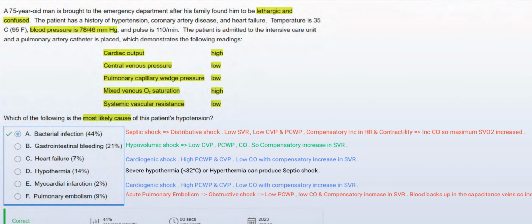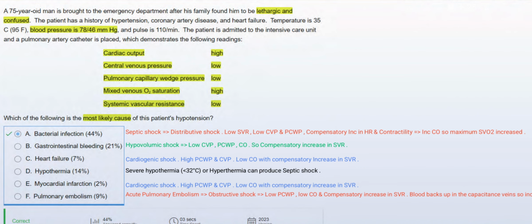What happens in distributive shock is vasodilation, so the systemic vascular resistance, or total peripheral resistance, would be decreased. Now if there is vasodilation, the central venous pressure and pulmonary capillary wedge pressure would be decreased.